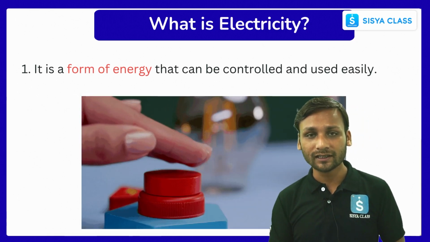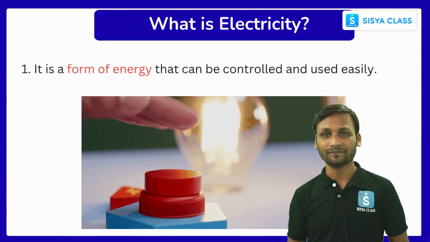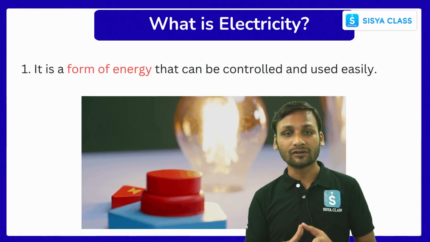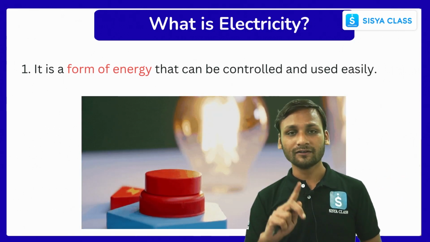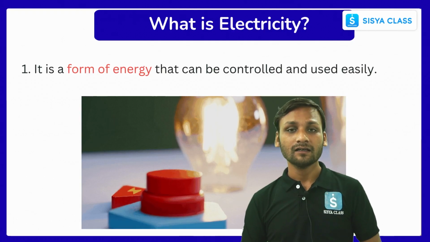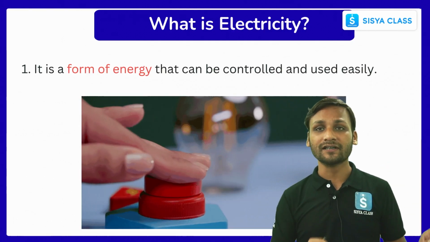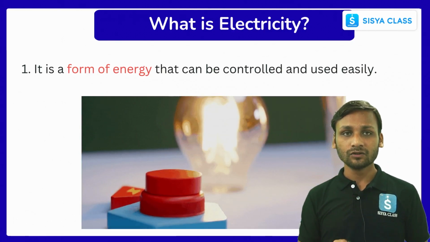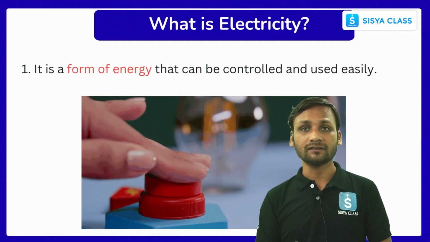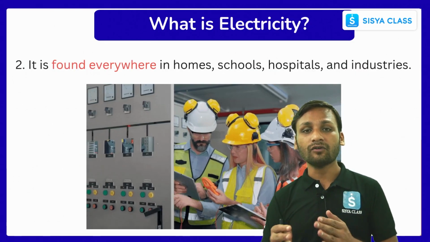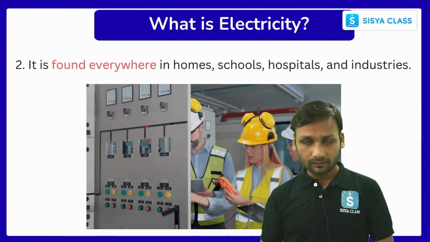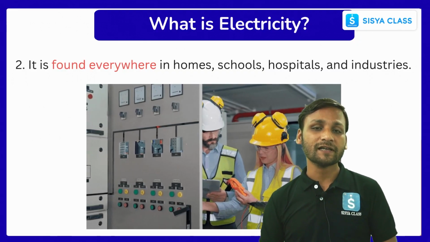So how are you controlling the electricity? You are controlling the electricity using switches. Got it? You are controlling the electricity of the fan. When you switch on your fan, your fan starts moving. Why? Because you can control the electricity using the switch. So it is a form of energy that can be controlled easily. It is found everywhere. In today's era, we cannot imagine ourselves without electricity.